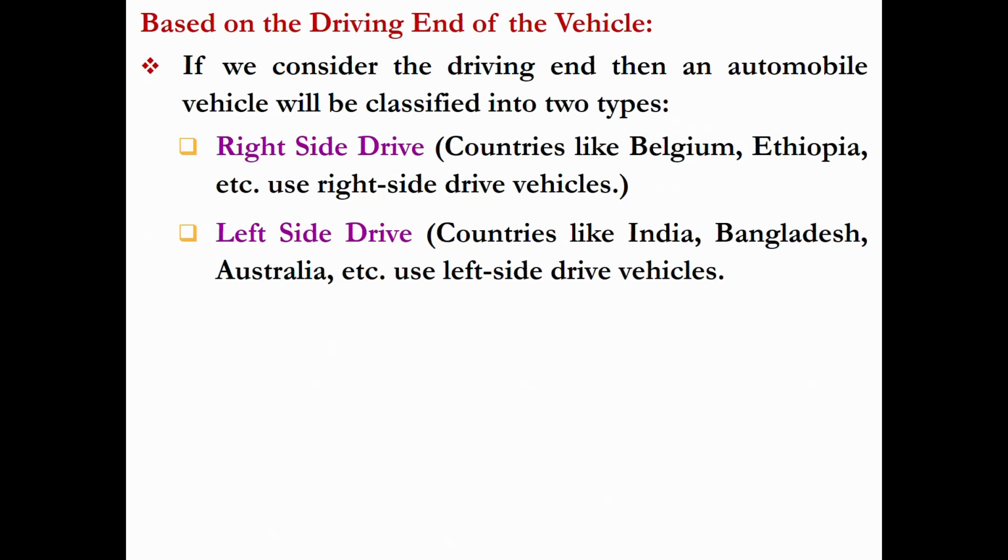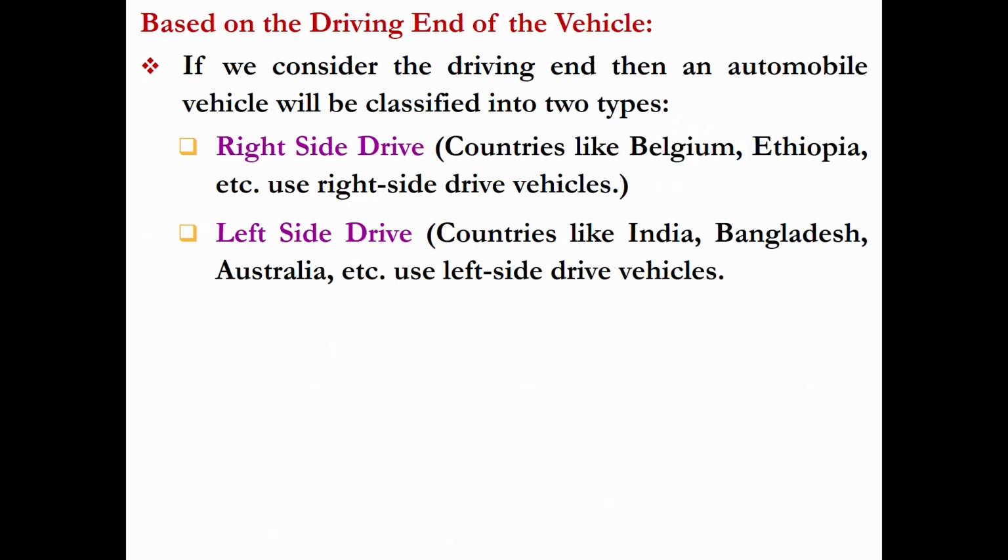Then based on the driving end of the vehicle, we can classify the automobile into right side drive and left side drive. The right side drive is popular in countries like Belgium, Ethiopia, and most of the countries in the world.